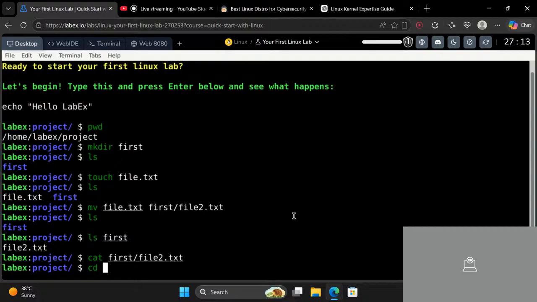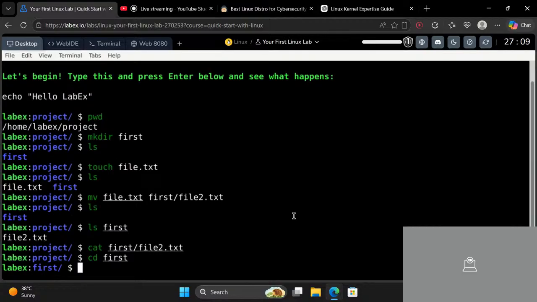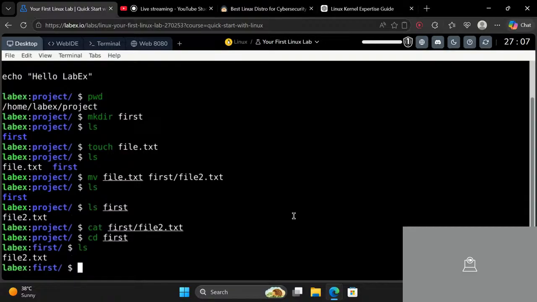So let me just go inside that directory. I'm inside it. Let me do ls. So file2.txt is over here. Now what I will do is we will write inside file2.txt.